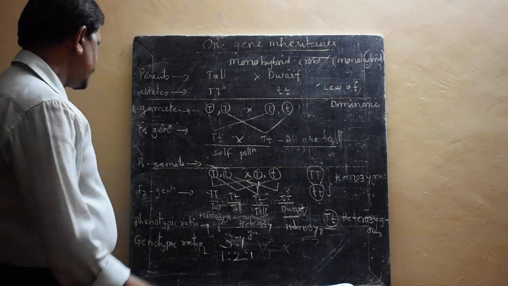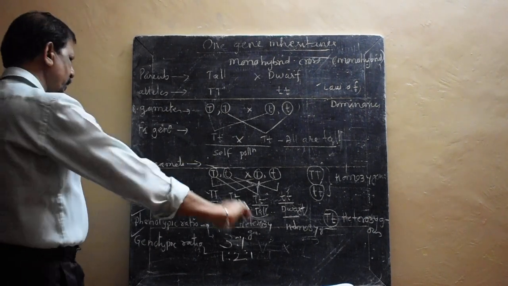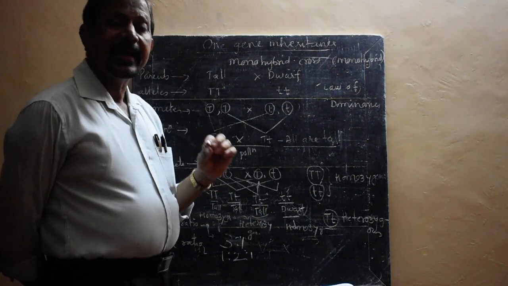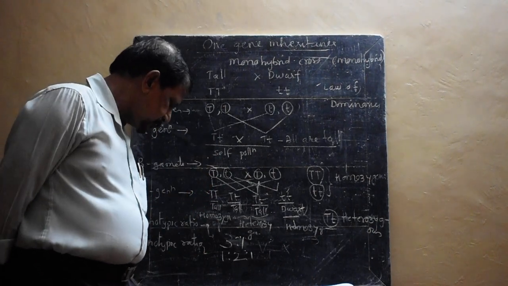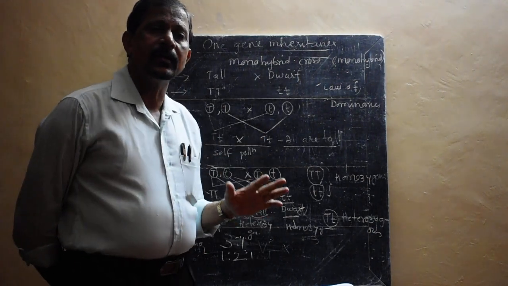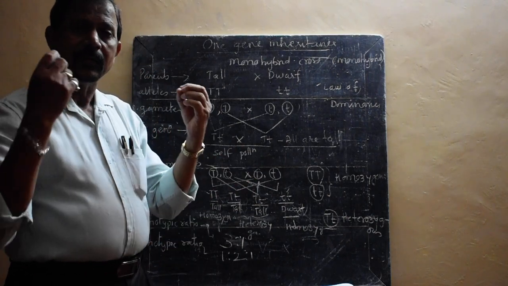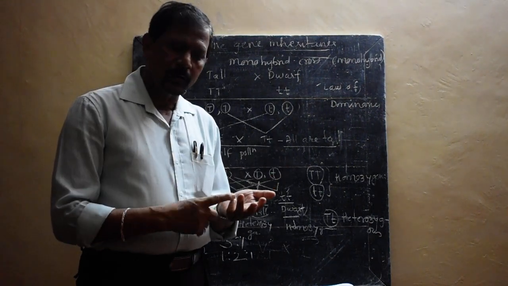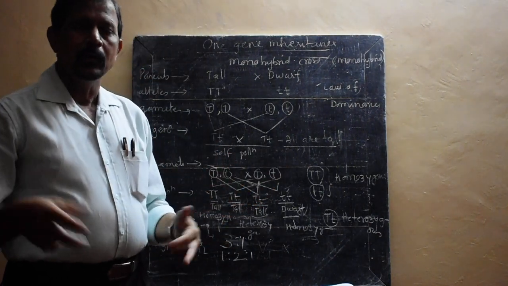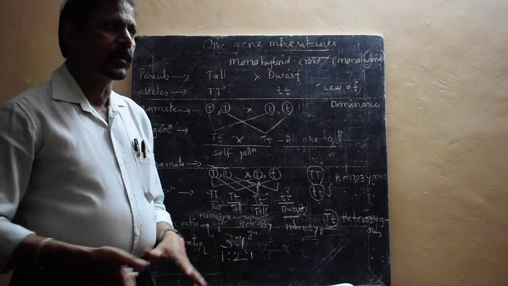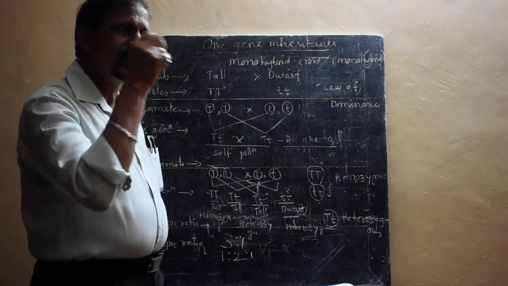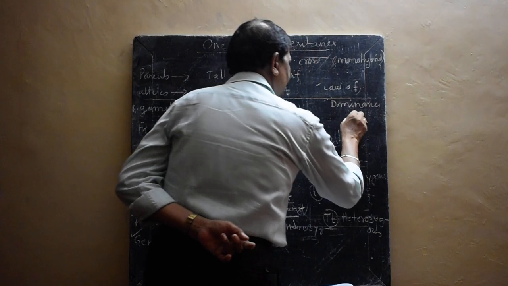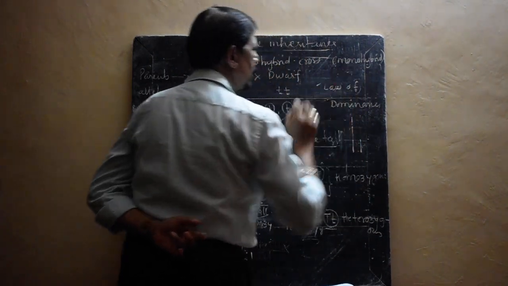Then once again I have to come back to what the phenotype and the genotype are. Phenotype means the external identity of an organism. What is the look of the plant? How does it look? Either tall or dwarf, colored or not colored, black and white, or whatever you see, that is the phenotype. For example, if I write here, this is a 1 and this is a 1, what do you say?